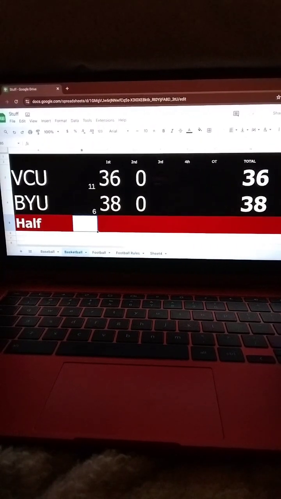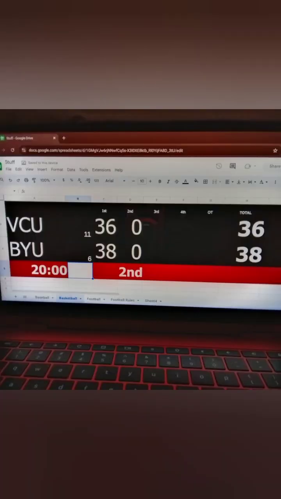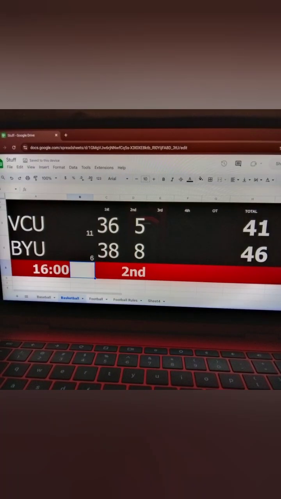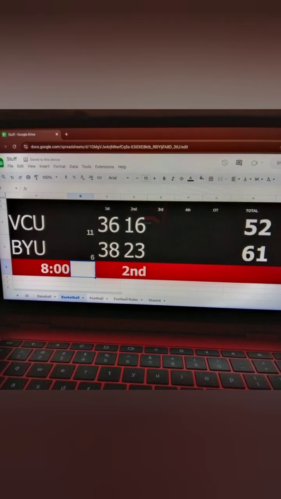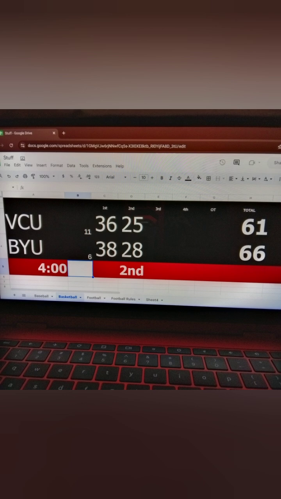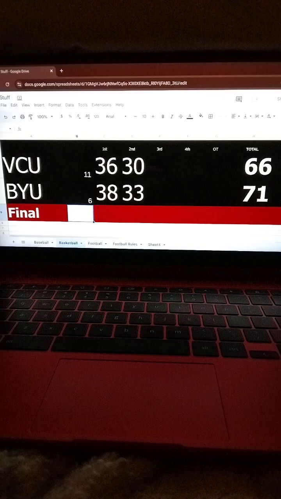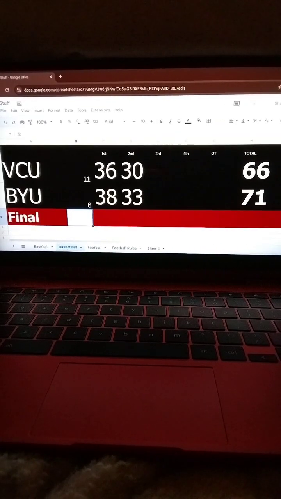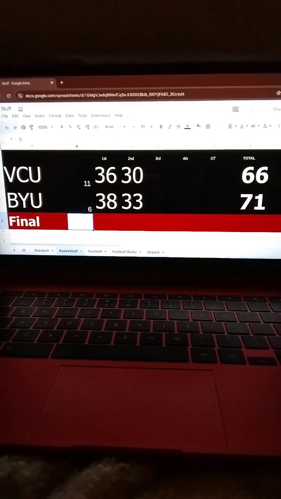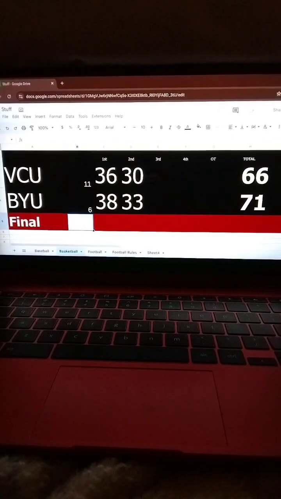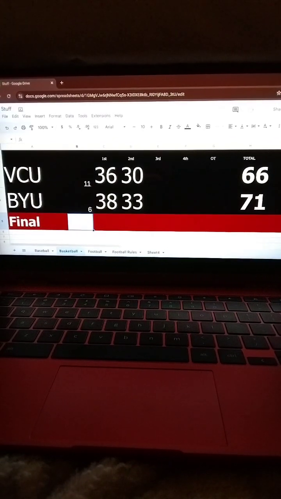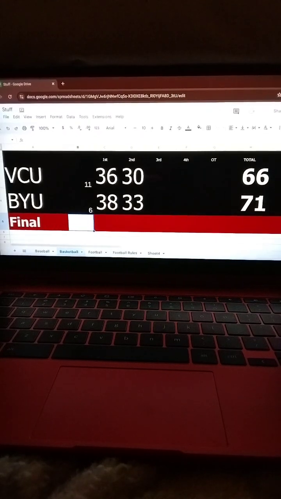Now the second half. All right, this game is over. BYU defeats Virginia Commonwealth 71-66. Up next for them in the second round, either Wisconsin or Montana.